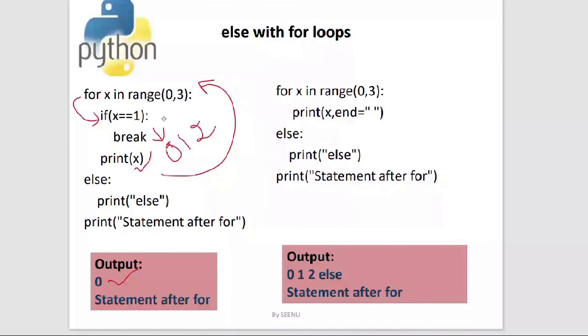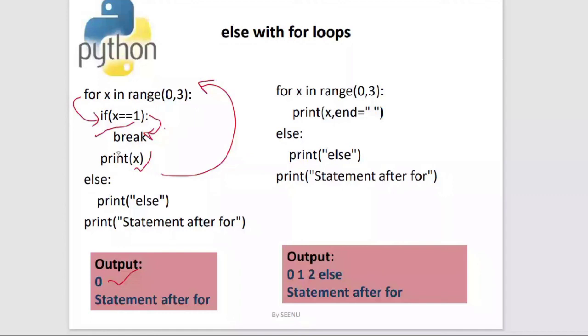So in the sequence of numbers, it takes 1 now. So what is x now? x is 1 now. We are checking the condition that 1 is equal to 1. So here the condition is true. As soon as this condition is true, it enters into the if block. Inside the if block, we have written break. Because we have given break inside a for loop, the rest of the sequence will not execute, and it will come out of the for loop.